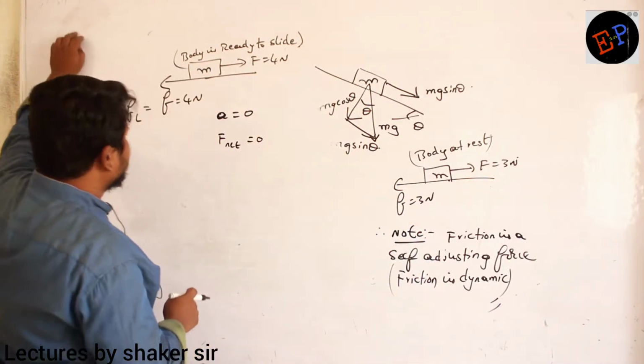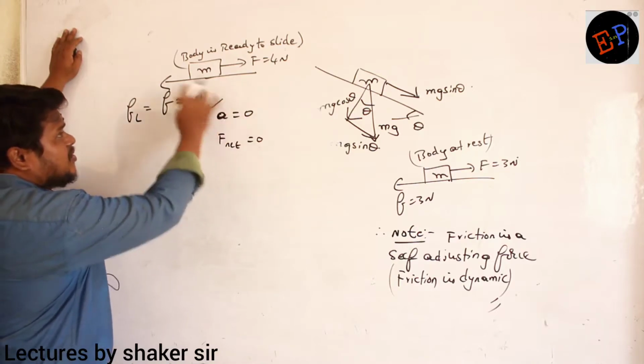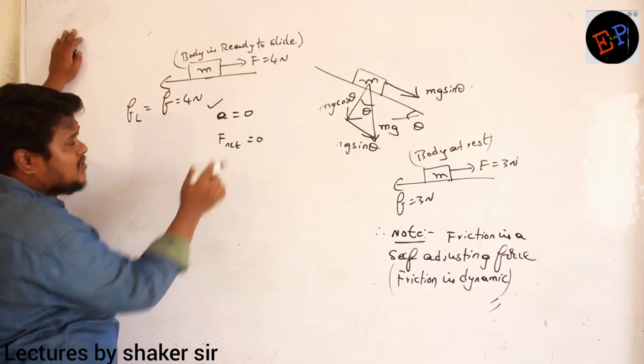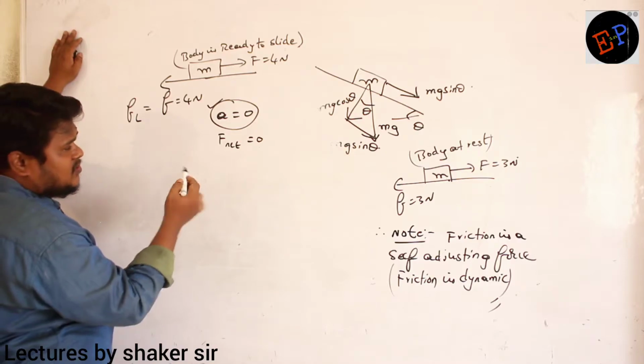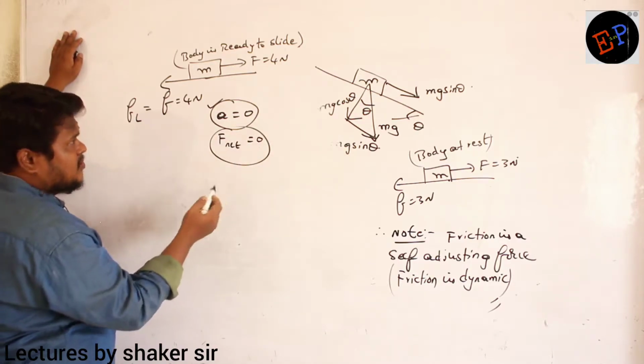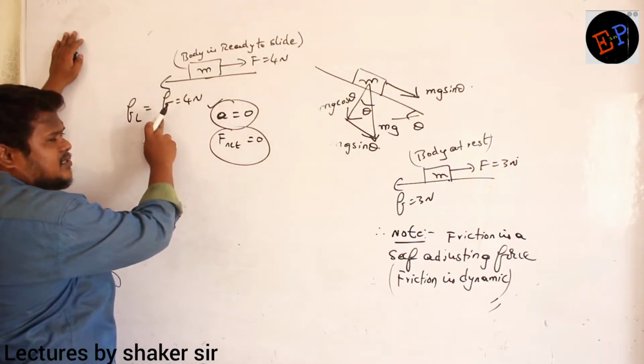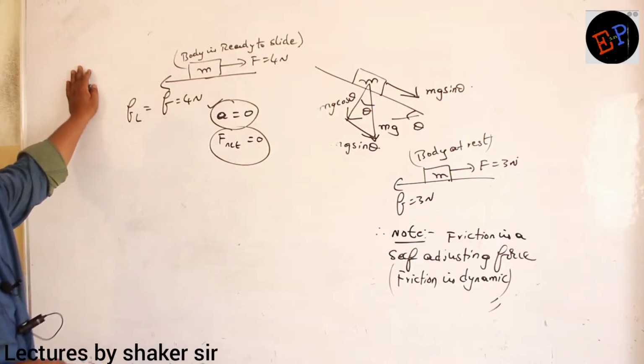So therefore, what I say here: acceleration is 0, ready to slide. It is not sliding. So acceleration will be how much? 0. If acceleration is 0, net force? 0. If net force is 0, applied force and friction should be equal. Are you able to understand?